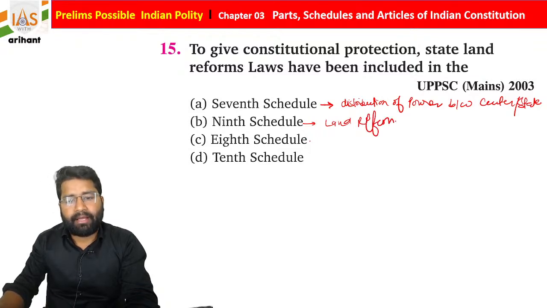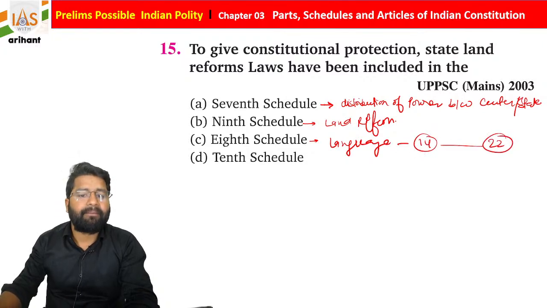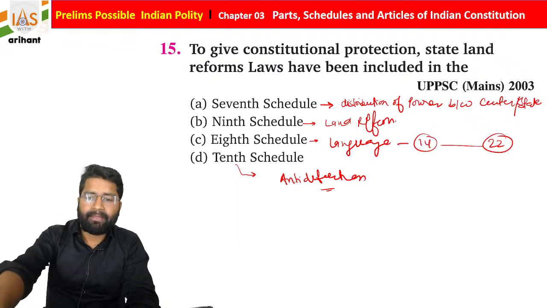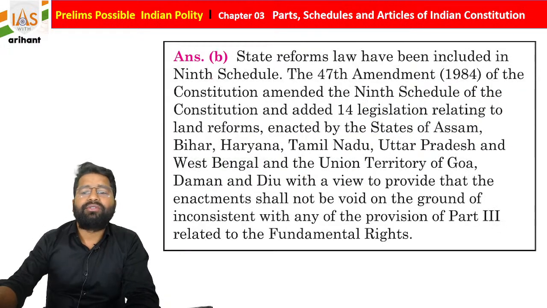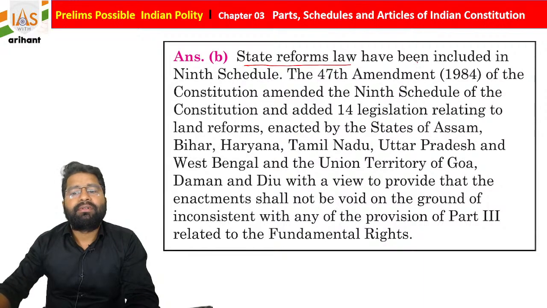The 8th schedule is about languages. Initially in our Indian Constitution there were 14 languages, but now we have 22 languages in the 8th schedule. And the 10th schedule is about anti-defection, in Hindi called Dal Badal. So as you know, it is connected to land reform automatically. The 9th schedule is going to be correct, means option B is correct. So state land reform laws have been included in the 9th schedule.